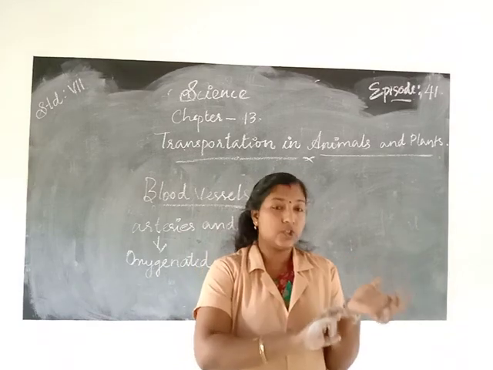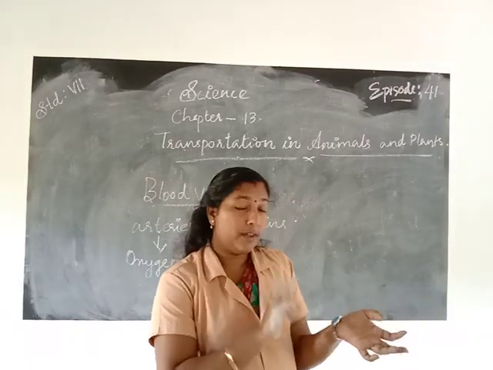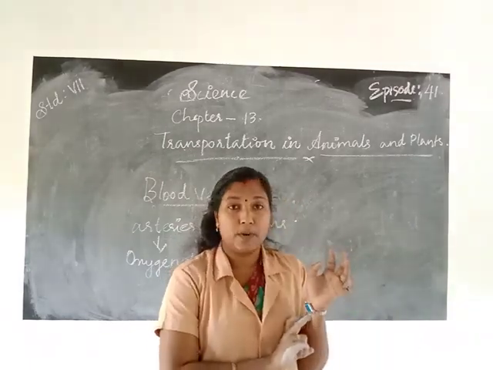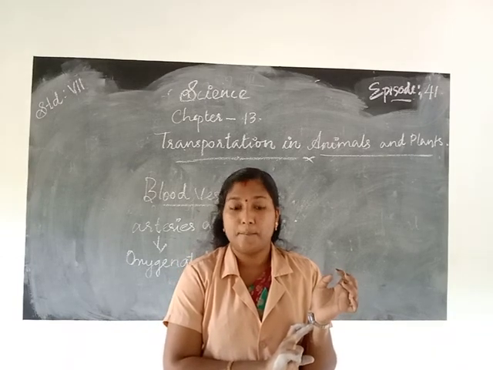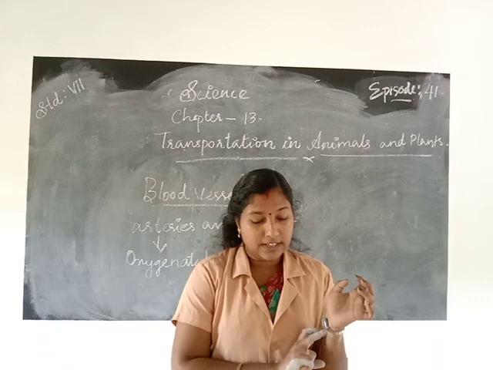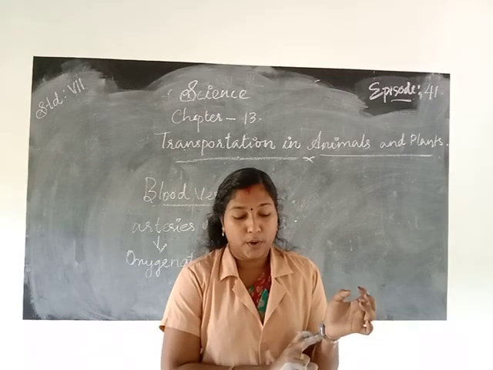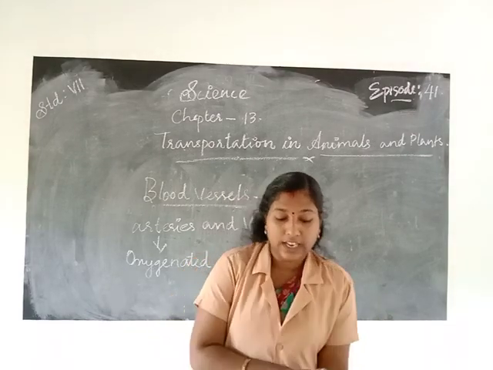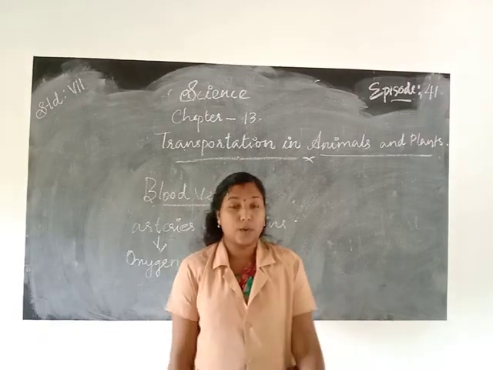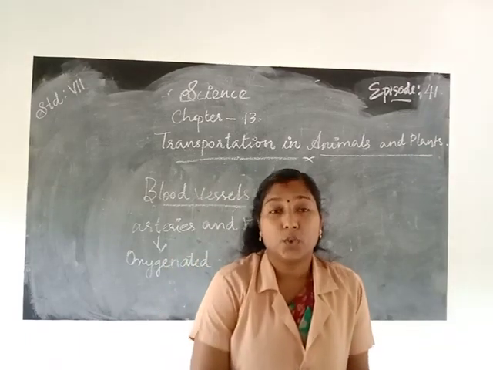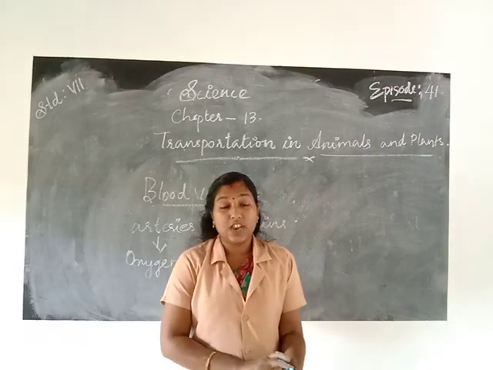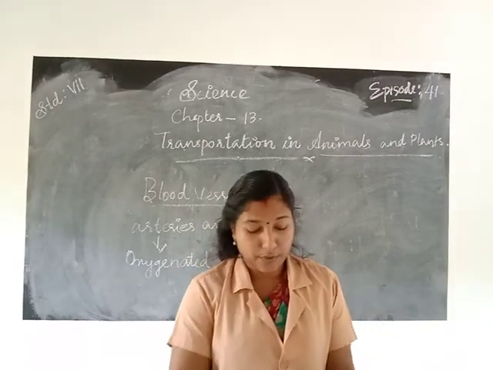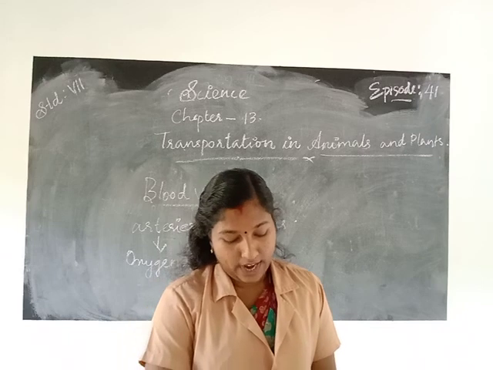Pulse means the throbbing. If we touch our middle finger to our wrist portion, what happens? We can feel a throbbing. That is called a pulse. That throbbing is produced due to the blood flowing through the arteries. Then count the number of pulse beats in 1 minute.